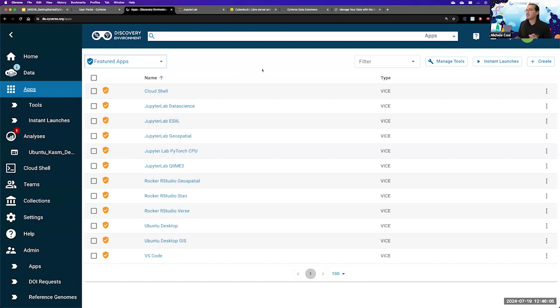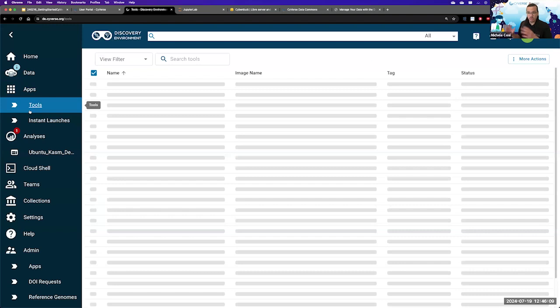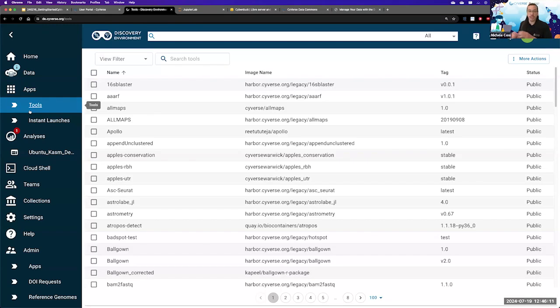Well, CyVerse can use tools in order to create a tool from the container itself. And if you go to the tool tab, click on more action, you can click here, add tool.